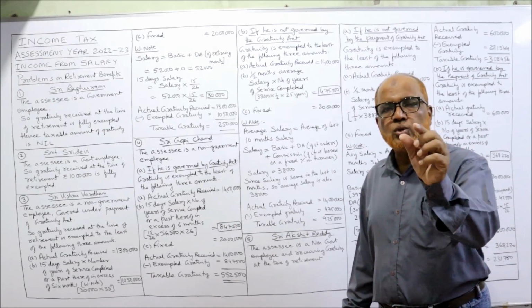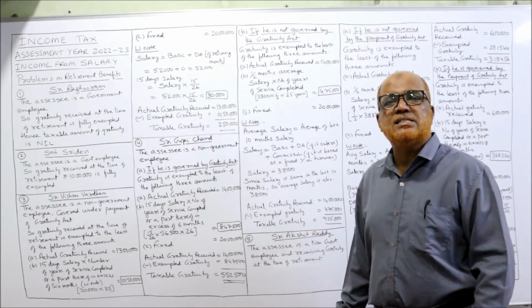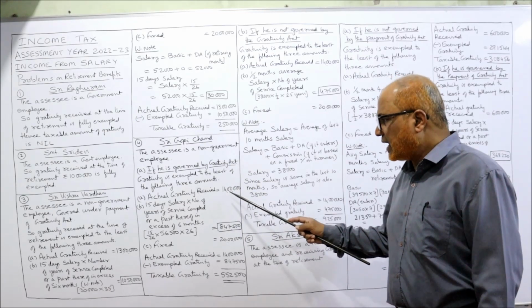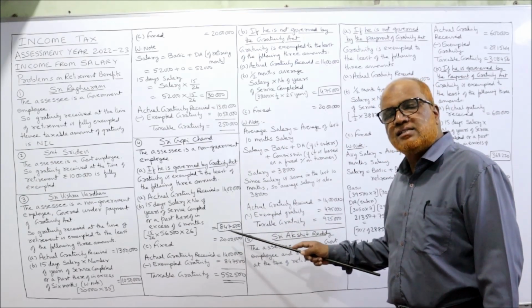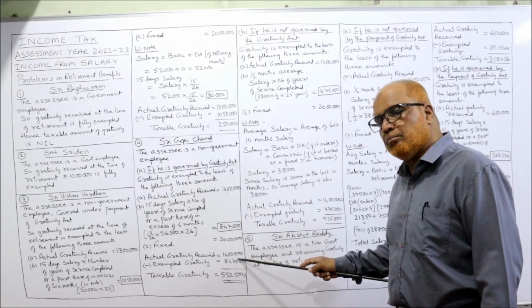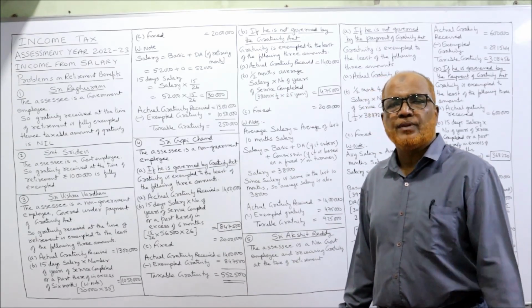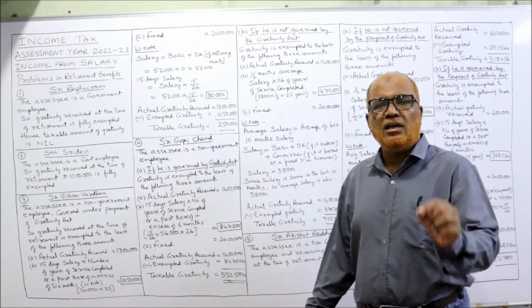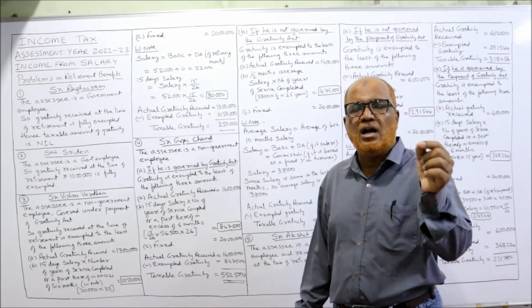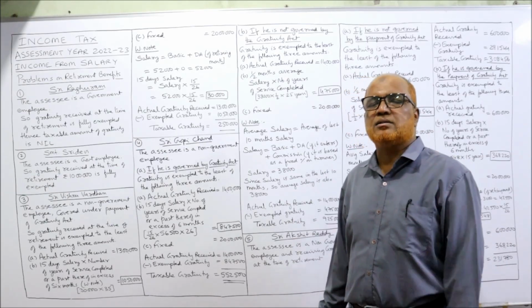So from the actual gratuity received, deduct the exempted limit. Actual gratuity received is 14 lakh. Exempted gratuity is 8,47,500. Minus, you get 5,52,500. This is the taxable gratuity. So this is the case if the employee is governed by the Payment of Gratuity Act.